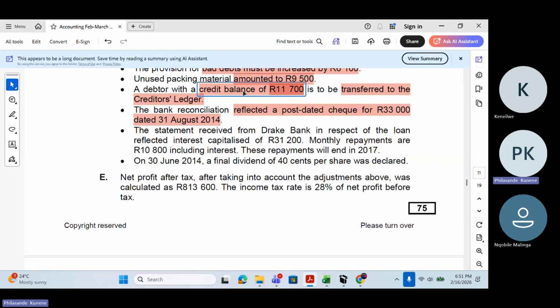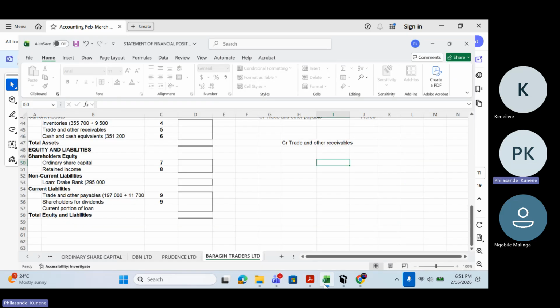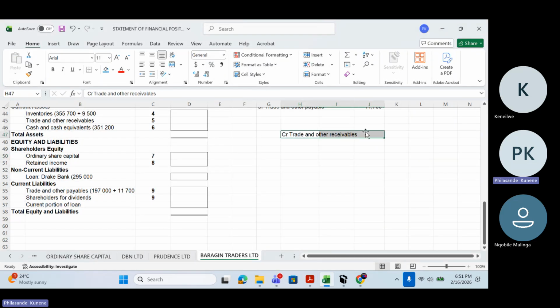It means trade and other receivables was on a credit side of 11,700, to be transferred to the creditor's ledger. If I'm transferring something that is on the credit side, I need to take it to debit. Because it had a credit balance, I need to take it to debit. And then what am I going to credit now?